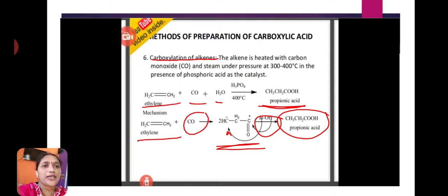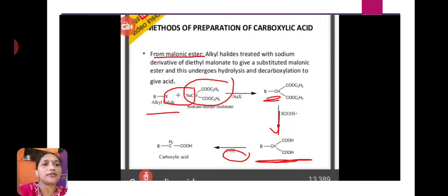Next method is carboxylation of alkenes. Here alkenes are heated with carbon monoxide under steam condition and give carboxylic acid. Here we are taking ethylene. Ethylene reacts with carbon monoxide in presence of steam and gives propanoic acid.